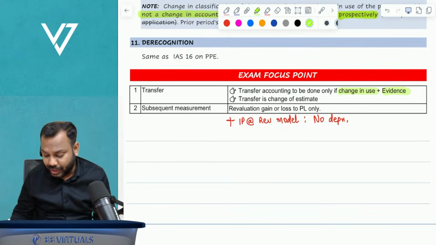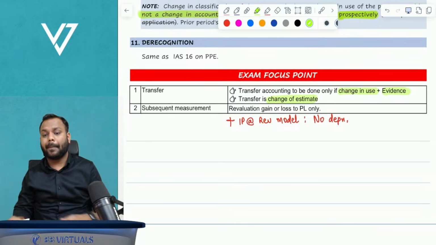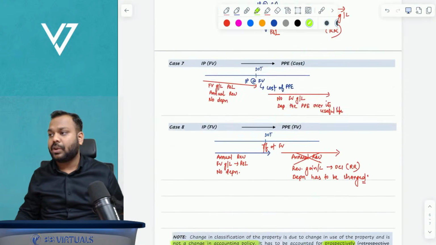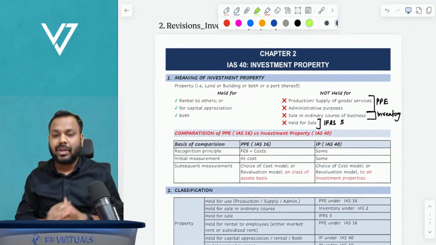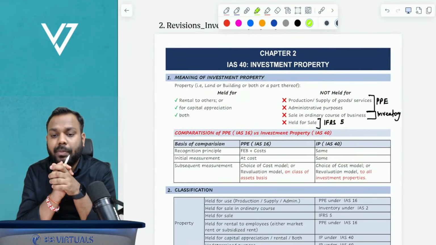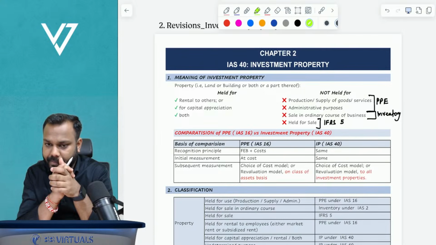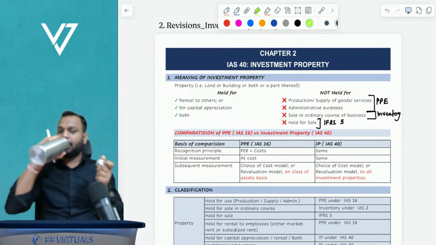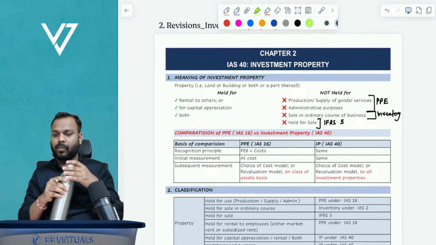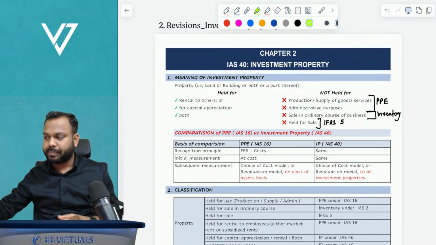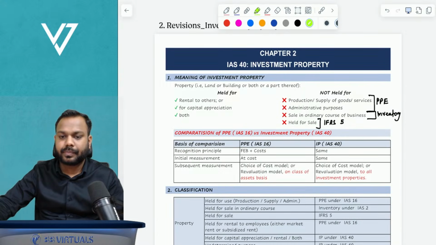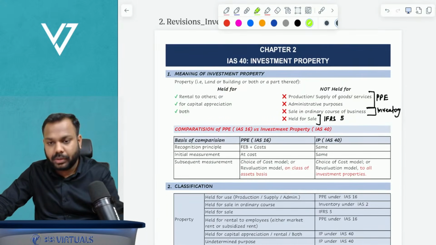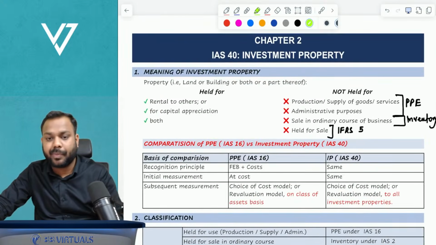And transfer is a change of estimate, not an accounting policy. Anyone having any queries in investment property? Okay. So this completes our investment property discussion.